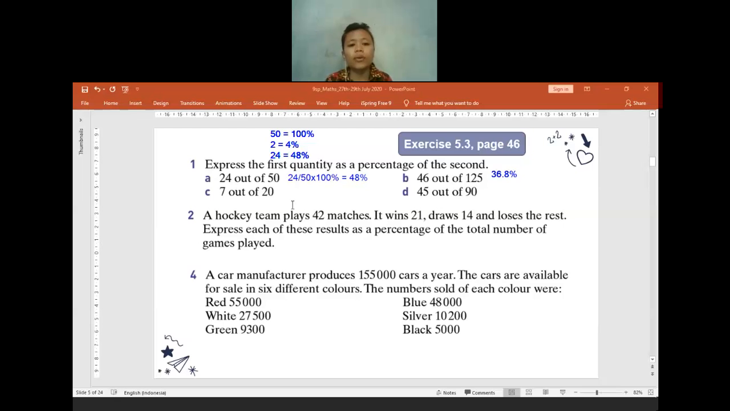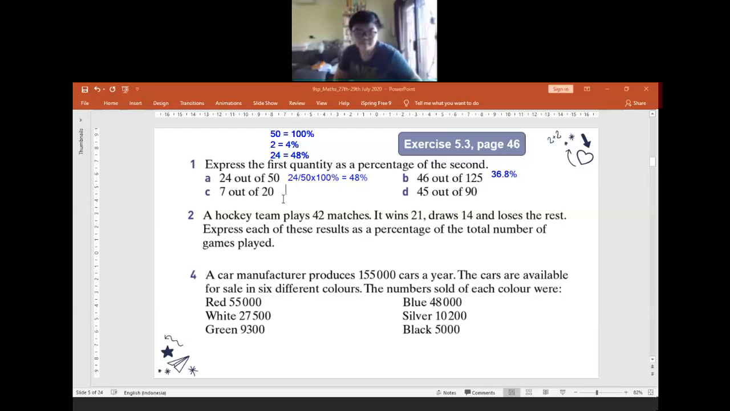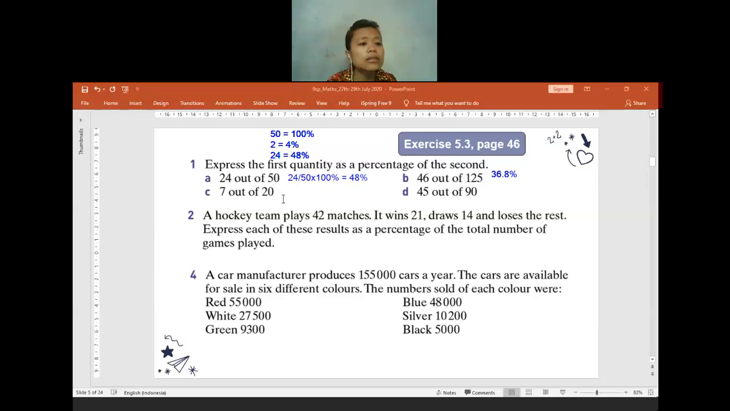Okay, I will move to question C. 35%. Yes, 35%. Okay. For question D, 45 out of 90. How many percent will it be? 50%. Okay. Is there anyone who has any confusion here? No? Okay, if you have no confusion, then I will move to question 2.